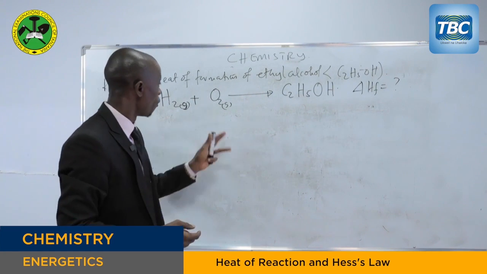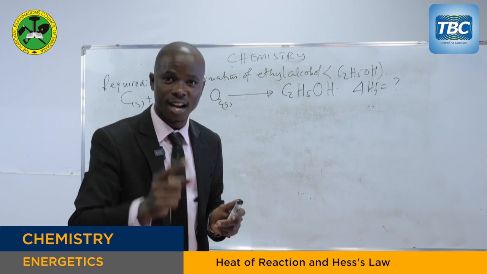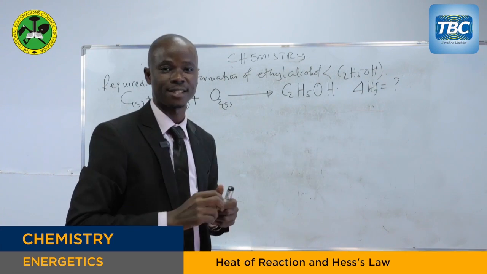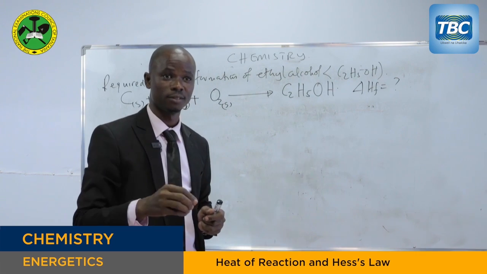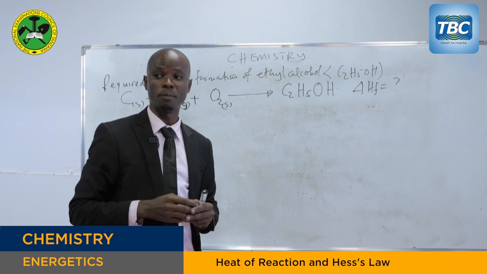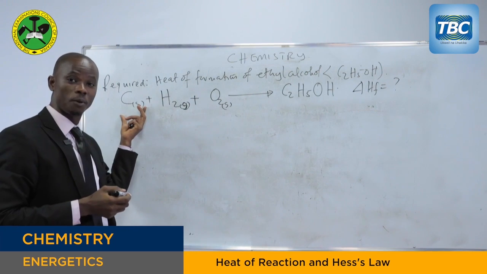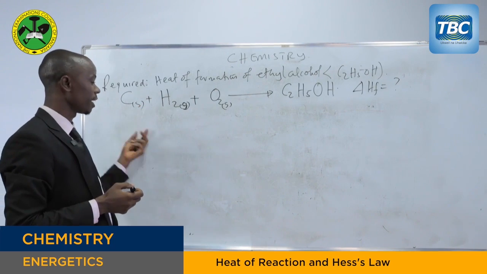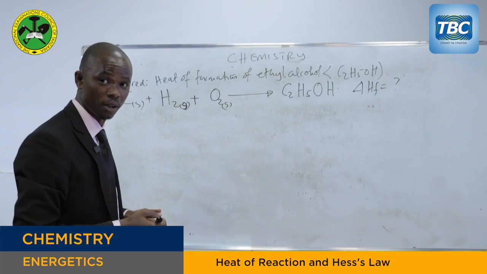Now, when you have written this equation, another skill is that you have to balance it. Make sure that you balance it. Don't rush to solve the problem. Balance first. When we balance, we have 1 carbon on the reactant side but 2 carbon atoms in the product. So what you have to do, these are very simple methods of balancing.